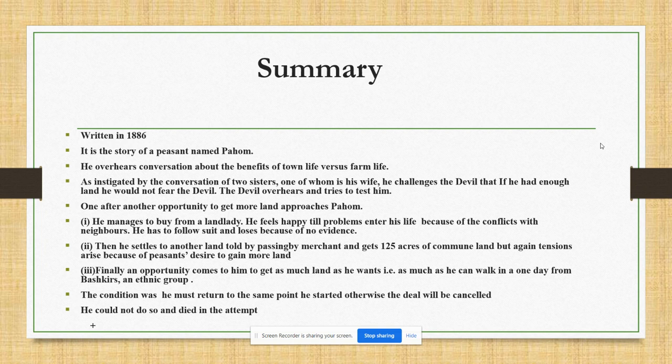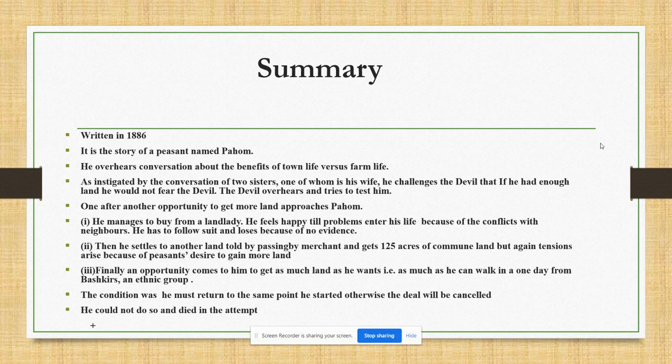Now, Pahom got so many opportunities to get more land. See what happens. He manages to buy land first from a landlady who was selling her land, and Pahom approached her.